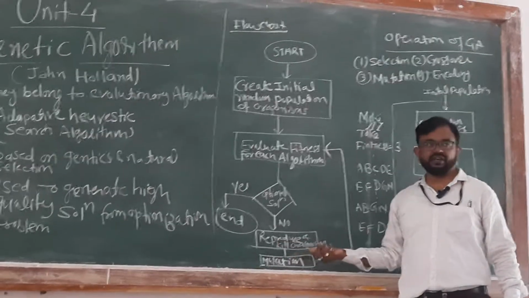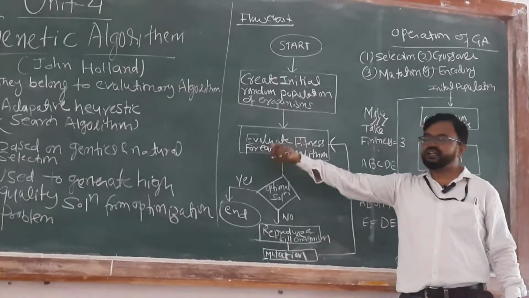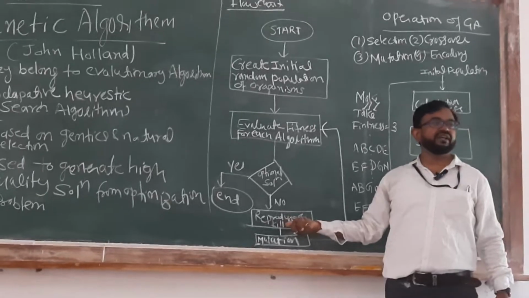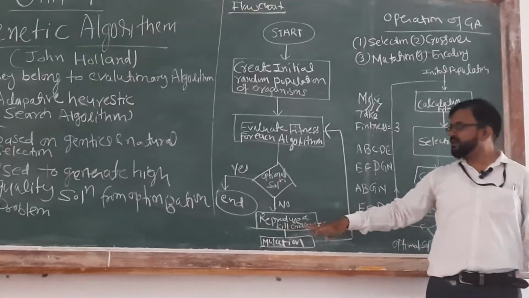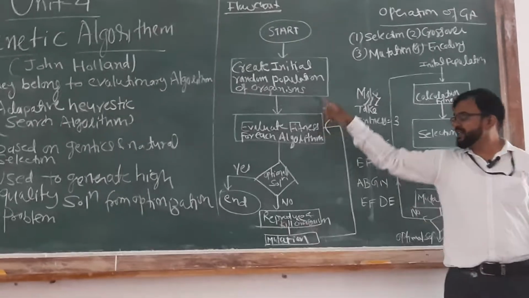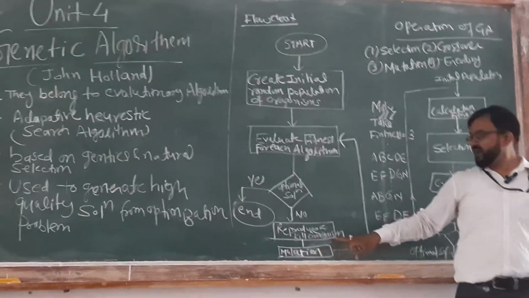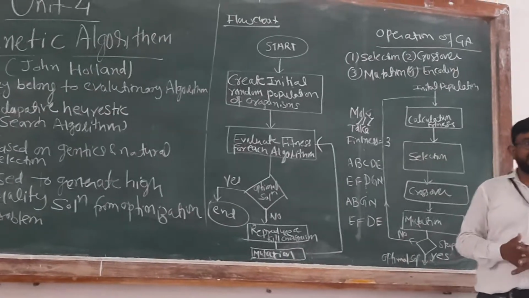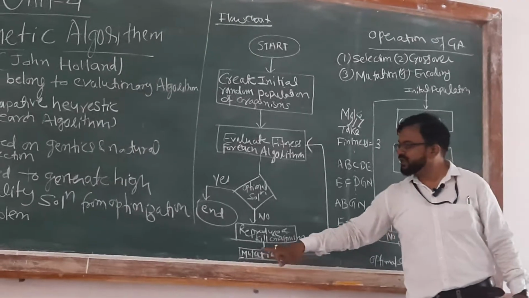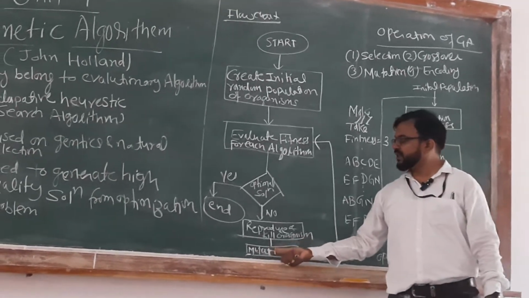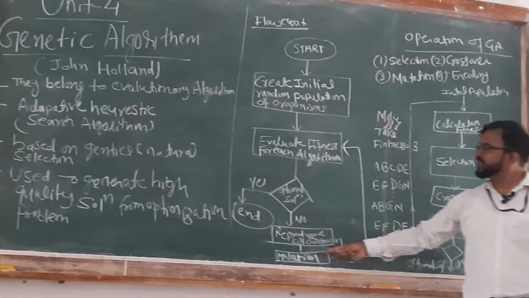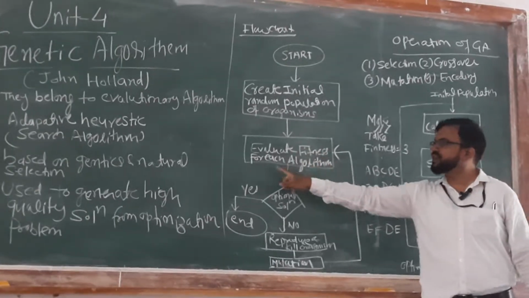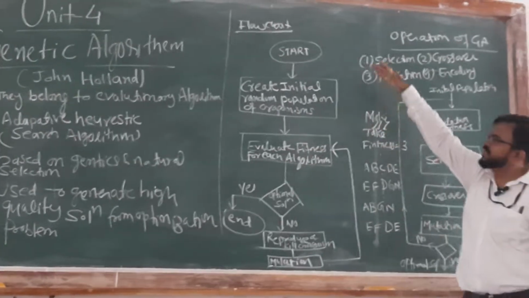We can kill the organisms that are affecting our model. The data set which is not important for us, we can remove that particular data set. In terms of organisms, it is reproduction and killing the organism which is not important, and again we have to apply mutations. Mutation means you are changing the solutions. These mutations you again apply to the evaluation of fitness for each algorithm. So this is in short the flow chart.